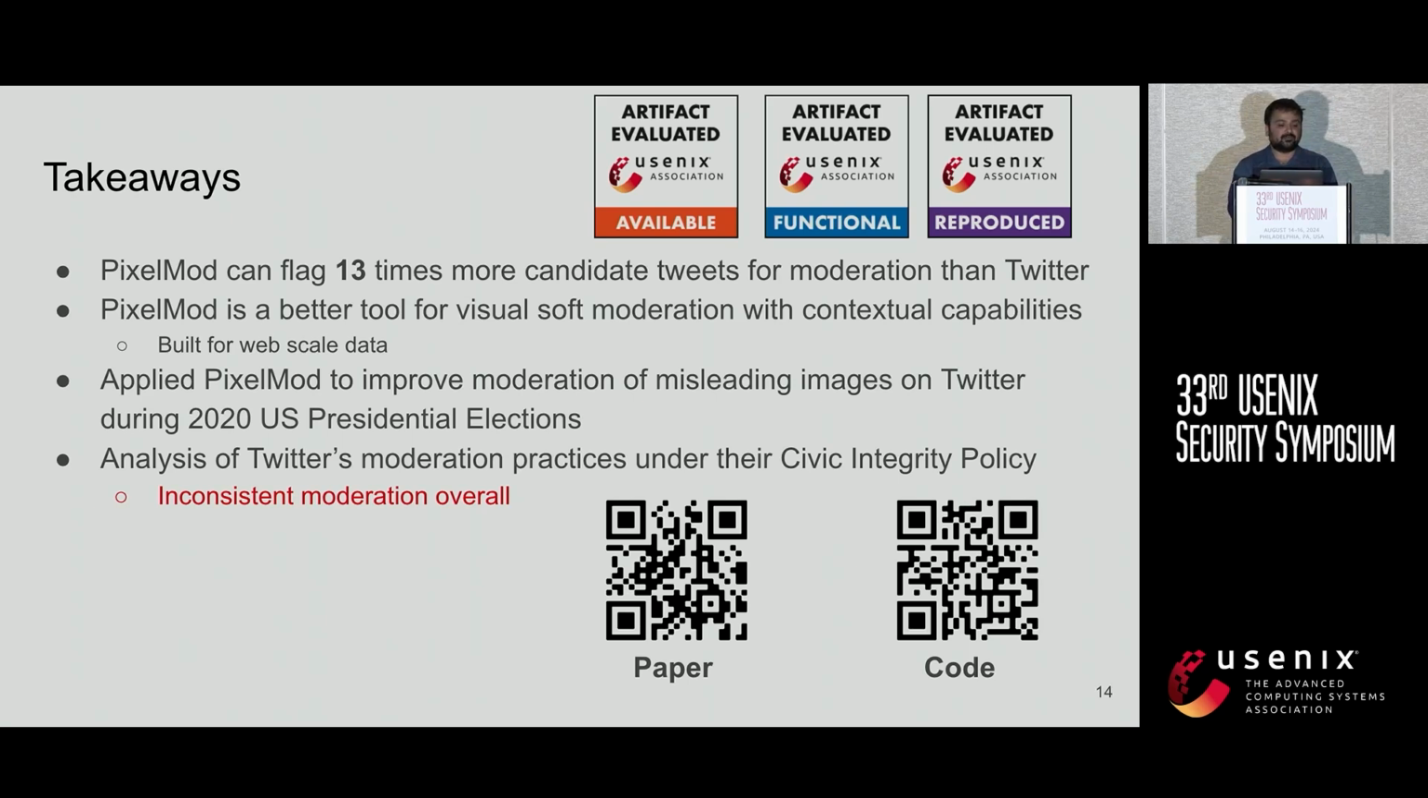We also did some additional analysis on how the moderation practices by Twitter were inconsistent within the scope of their own civic integrity policy. You can check out more detailed analysis in the paper.